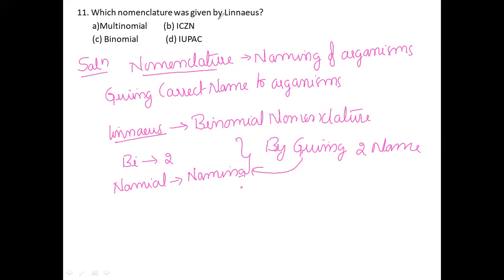Usually Linnaeus gave this particular binomial nomenclature. So binomial nomenclature is the correct option for this question. Not multinomial, not ICZN, IUPAC is the wrong option for this question.